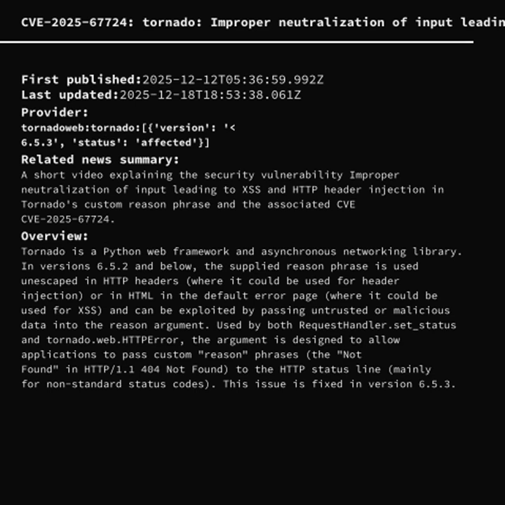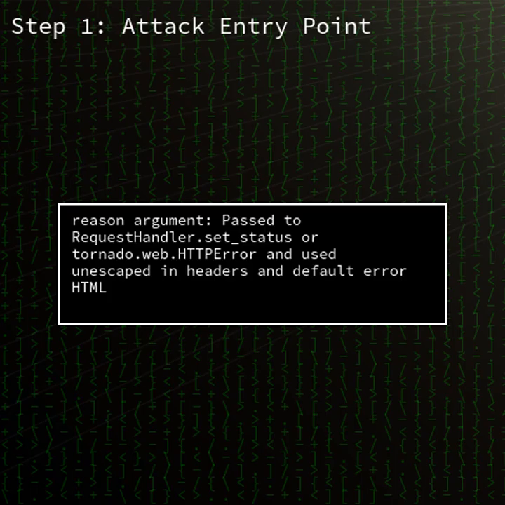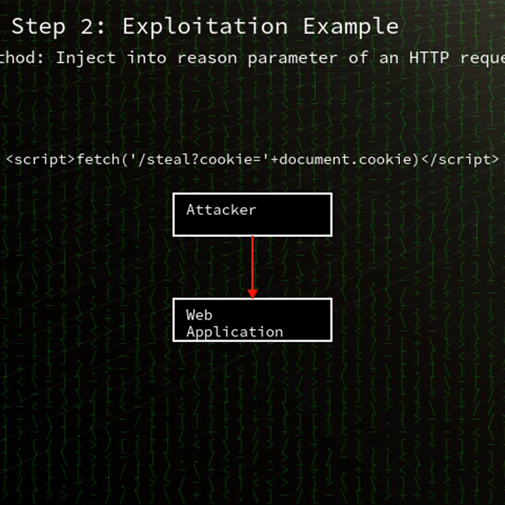We're focusing on CVE-2025-67724, a critical vulnerability in the Tornado Python web framework. If you're running Tornado up to version 6.5.2 or Debian 11's Python Tornado package, you need to pay close attention. A flaw in how custom status phrases are handled can lead to both cross-site scripting and HTTP header injection attacks. The issue has been resolved in Tornado 6.5.3, so updating is key.